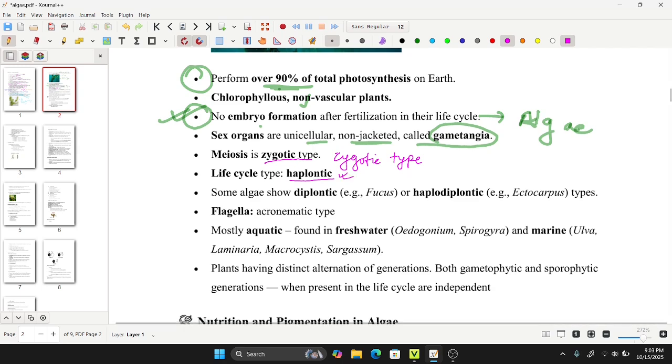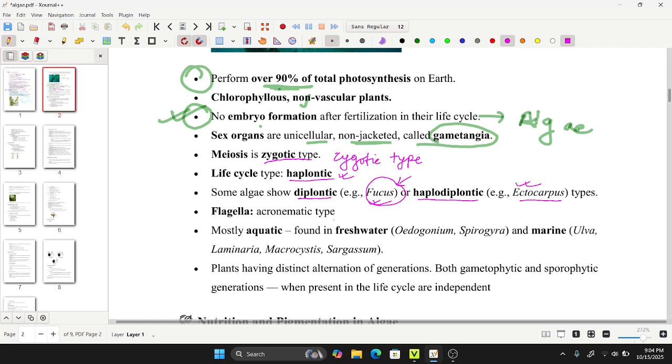This is the major one. Many of the algae have a haplontic life cycle, but some of the algae also show the diplontic type of life cycle. So this is the objective question where you will have an option that there is Fucus. Mainly it is asked which of the following has the diplontic life cycle in case of algae. So your answer will be Fucus. And the next one is the haplodiplontic type of life cycle, which is found in the algae Ectocarpus. So these are the two objective questions that should be remembered by you.